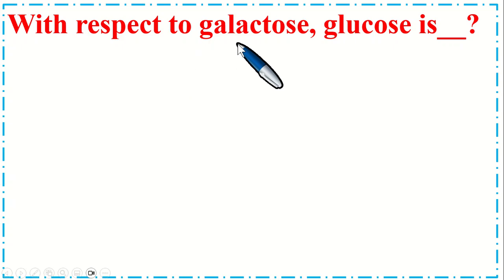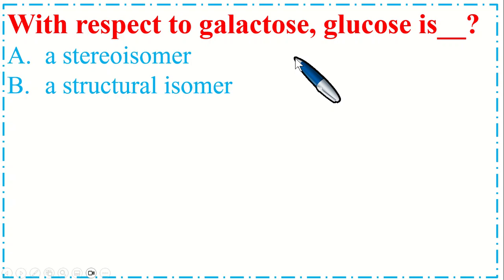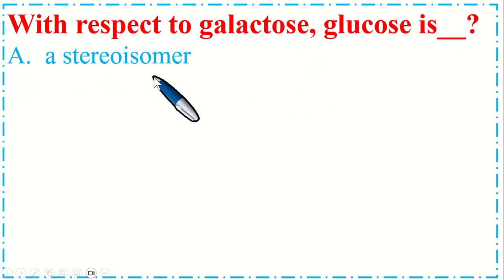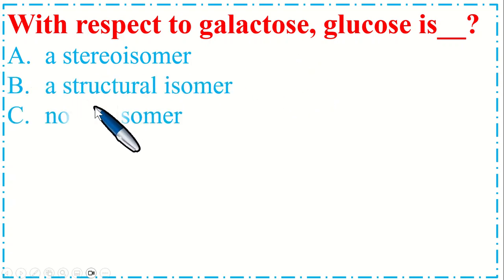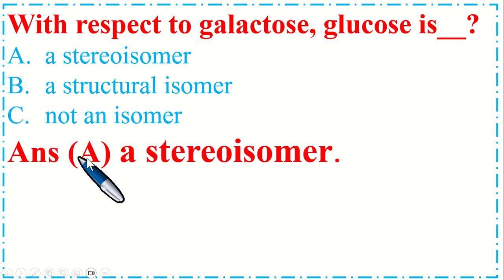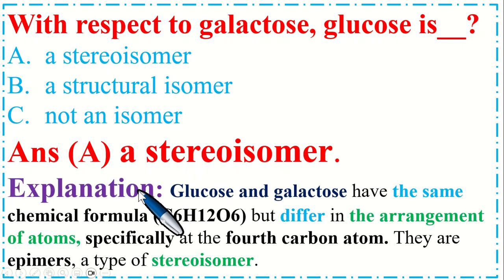With respect to galactose, glucose is dash. Option A, a stereoisomer. B, a structural isomer. C, not an isomer. So the correct option is A, a stereoisomer. Glucose and galactose have the same chemical formula C6H12O6 but differ in the arrangement of atoms, specifically at the fourth carbon atom. They are epimers, a type of stereoisomer.